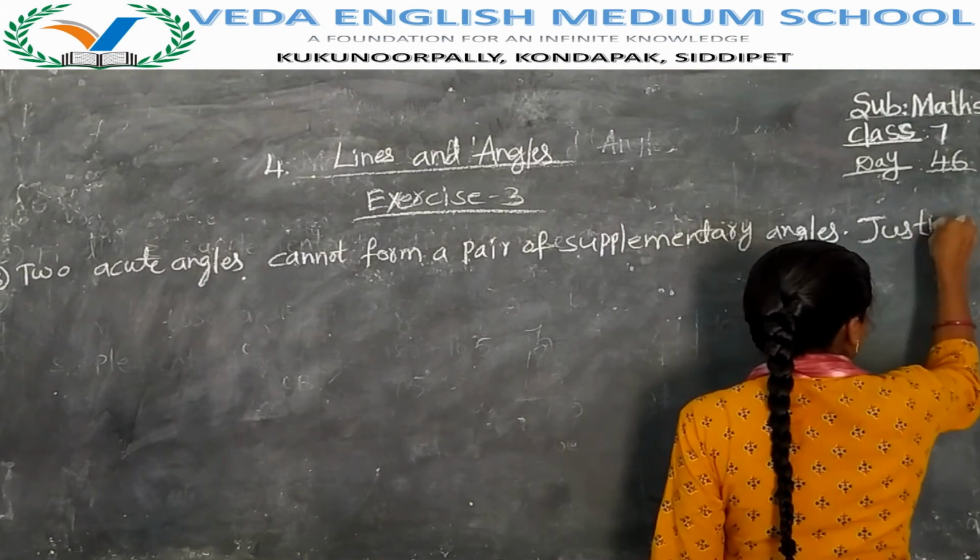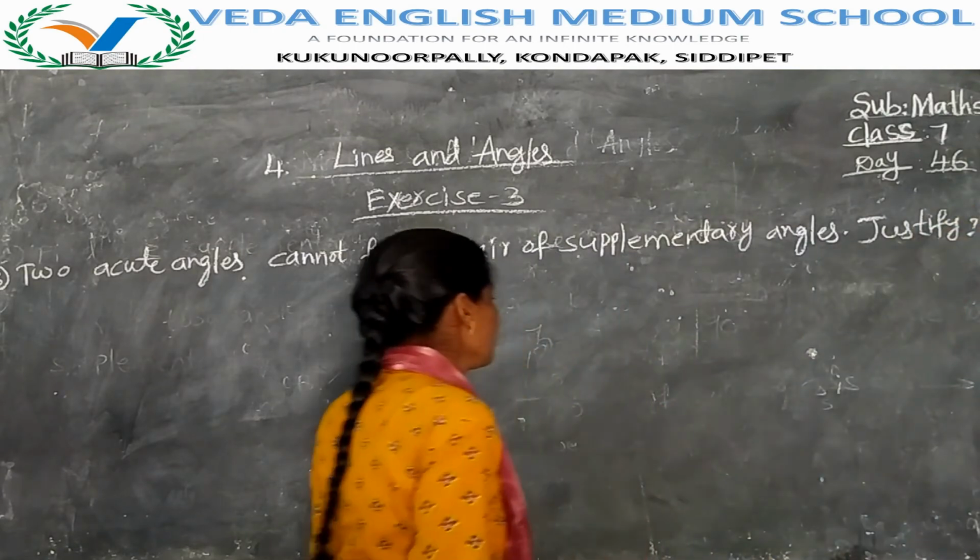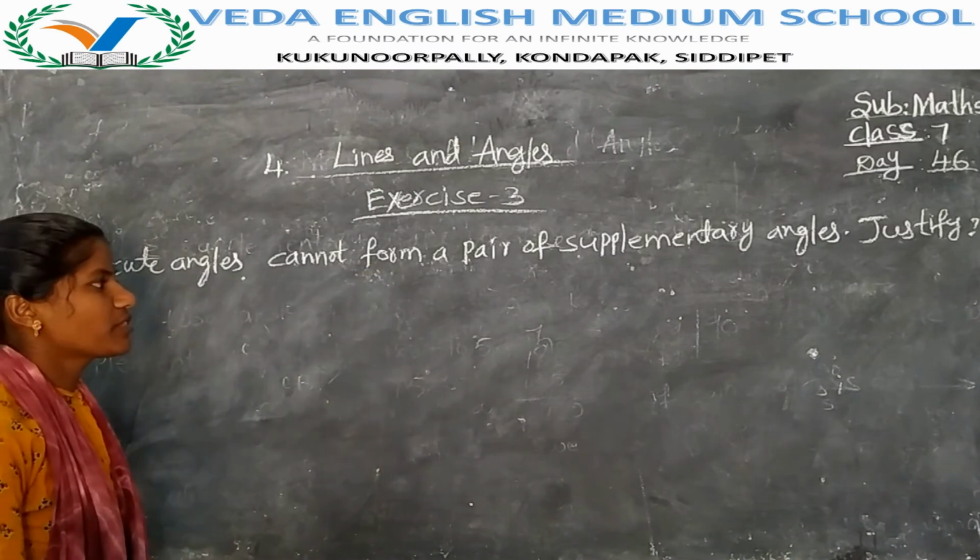Justify. No. Two acute angles cannot form a pair of supplementary angles.